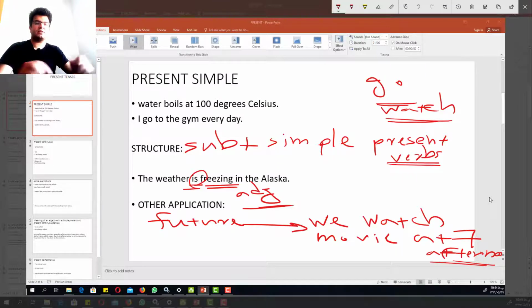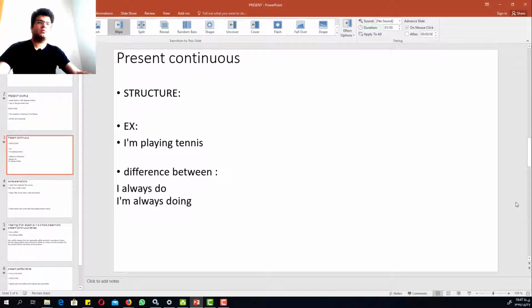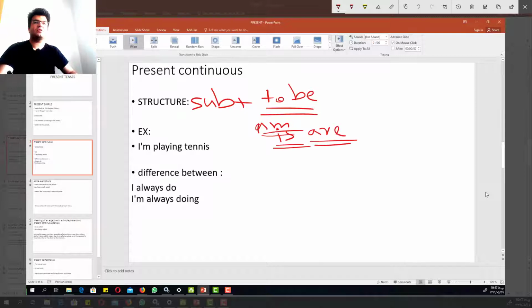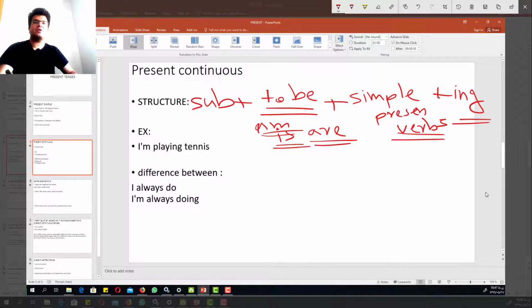Now let's look at another tense, the present continuous. What is the structure of this tense? As you can see, it has a really simple structure. First of all, we use the subject, and after the subject we use to be verbs. To be verbs are am, is, and are. After that we put the simple present verb, and after the verb we add ing. So for example, I am playing tennis. As you can see, I am is the to be verb, play is the simple present verb, plus ing, plus the rest.